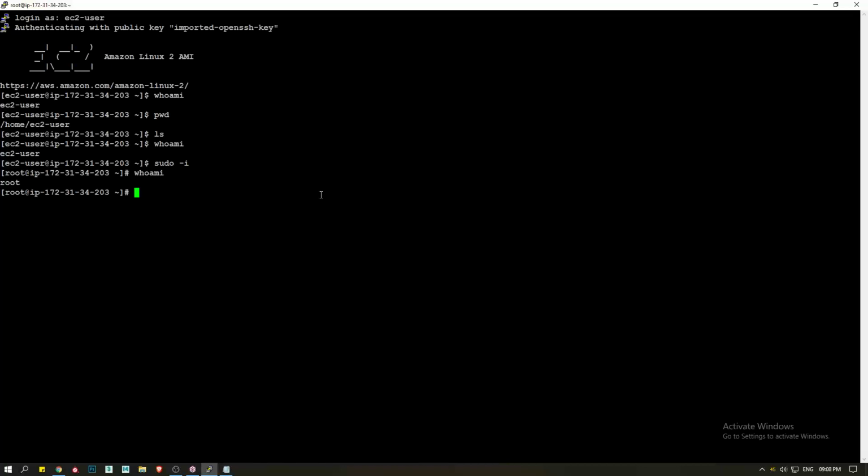In Windows, how can we open the folders? Folders or drives, both. In the backend, it's a folder only, right? Double click you will do, right? Yes, you will do a double click.